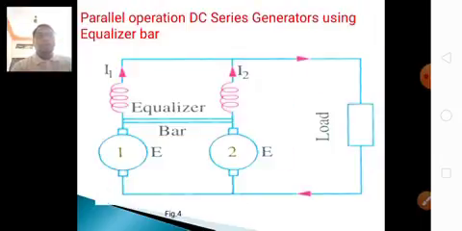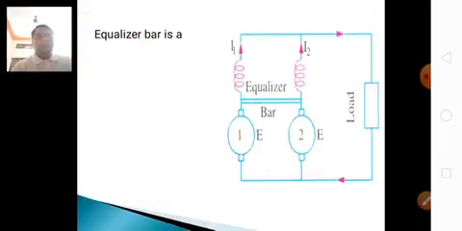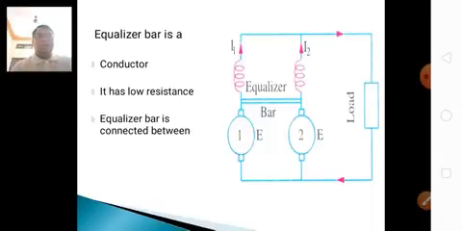For DC series generators, equalizers are used for coupling. The equalizer bar is a conductor with low resistance, connected between the two armatures.